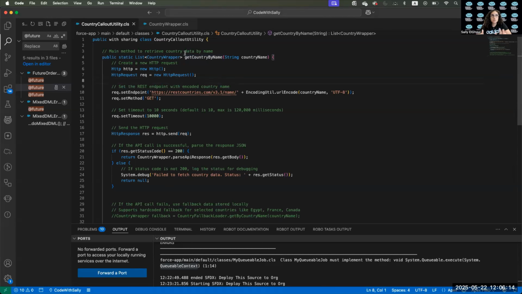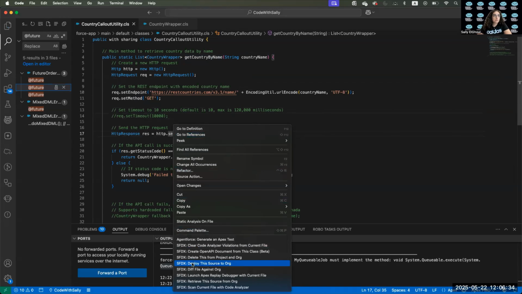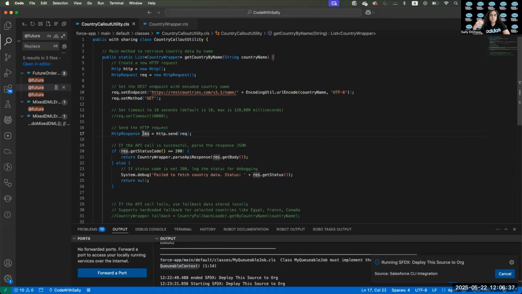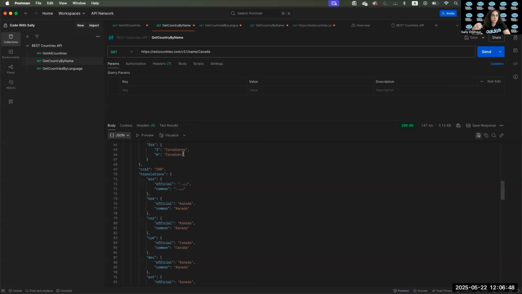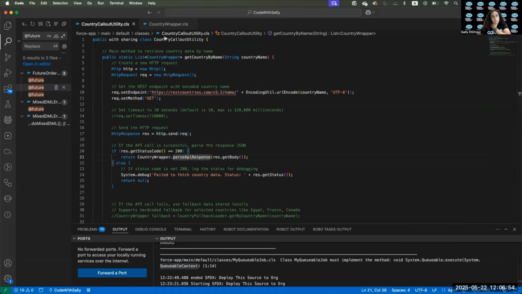And we saw together when we worked with that in one of the sessions, we had an HTTP request method that says get country name, and we set the endpoint, and we set the method to mimic what we want to do with the get. At the time, we didn't need to do anything with the timeout. And then we sent the HTTP request, and we agreed that when we send the HTTP request, we get the response. And we had a wrapper, like we have a method here to parse the response, take the string that is coming in JSON format, and we parse it into a wrapper class.